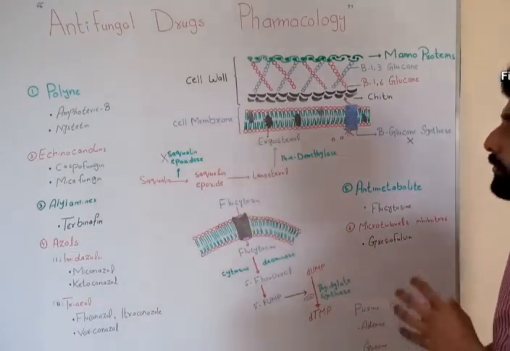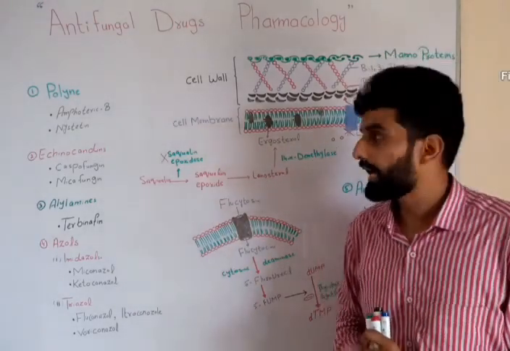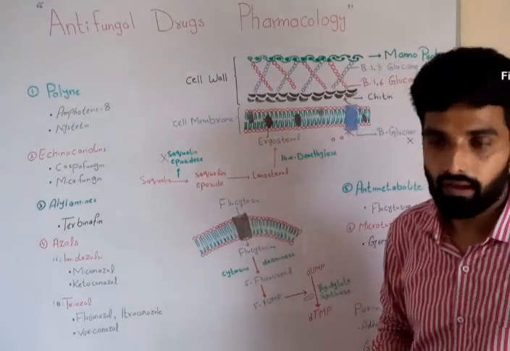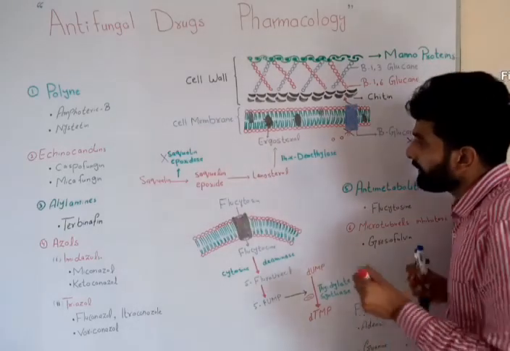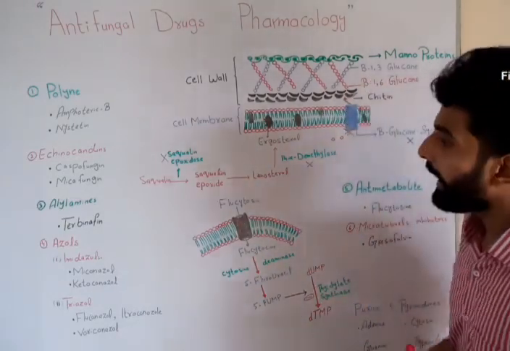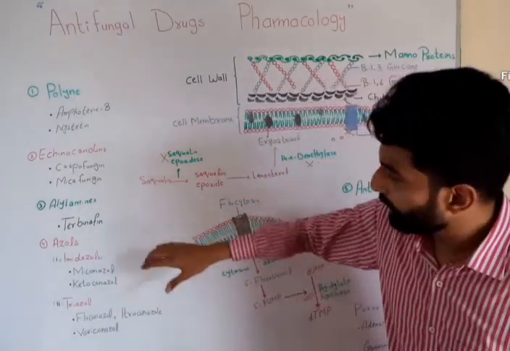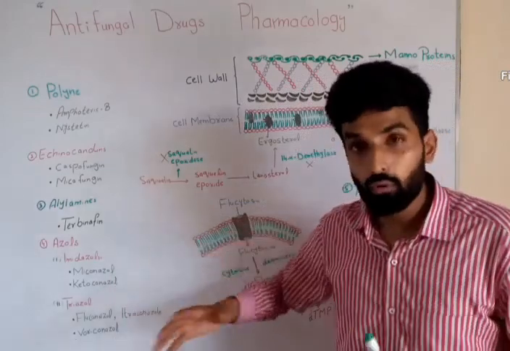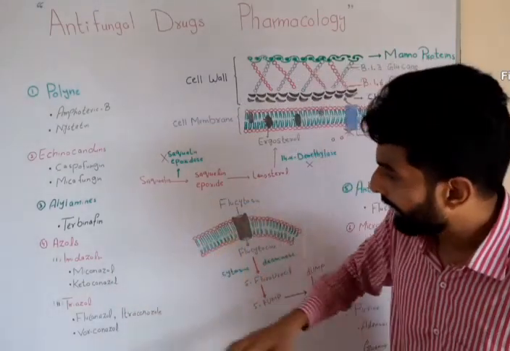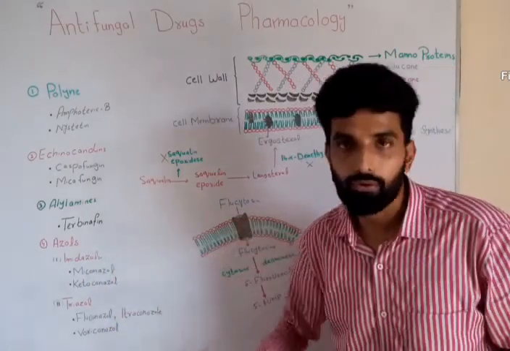Azoles also block the synthesis of ergosterol, but their target enzyme is not squalene epoxidase. Their target enzyme is 14-alpha demethylase. Azoles include imidazoles and triazoles. Imidazoles include miconazole and ketoconazole, very common antifungal drugs. Similarly, triazoles include fluconazole, itraconazole, and voriconazole.